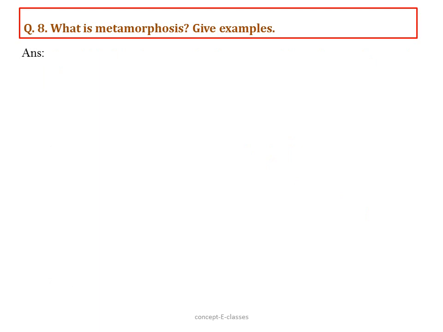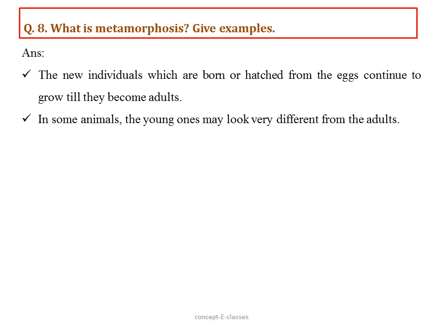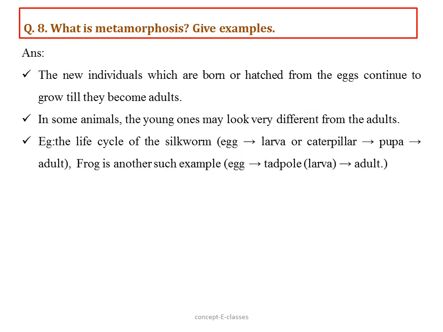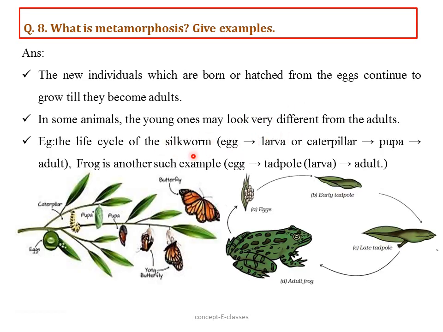Question number 8. What is metamorphosis? Give examples. So we'll see what metamorphosis is through examples. The new individuals which are born or hatched from the eggs continue to grow till they become adults. In some animals, the young ones may look different from the adults. For example, in the life cycle of a silkworm, the egg transforms into a larva or a caterpillar, then into a pupa, and then into an adult butterfly. Similarly, in a frog, the egg develops into an early tadpole, then a late tadpole, which is the larva, and then into an adult frog.